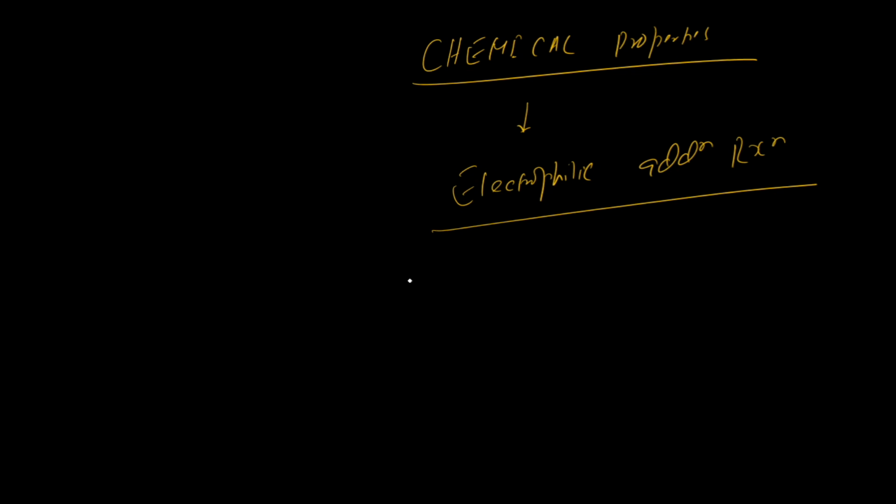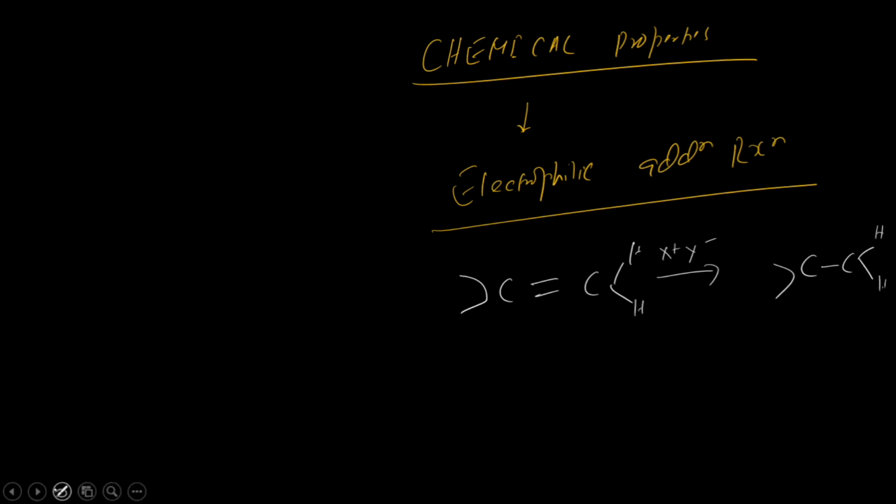These undergo electrophilic addition reaction because they have a double bond. The double bond will break and it will form an addition reaction. If the reagent is X plus and Y minus, then suppose this carbon has hydrogen over here and the other has hydrogen over here.